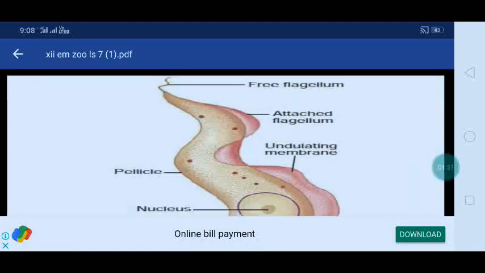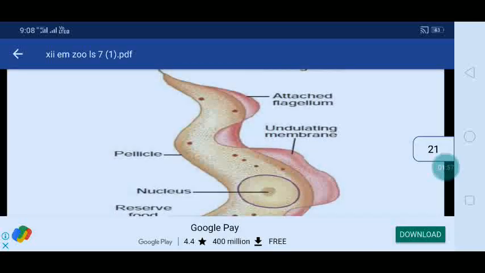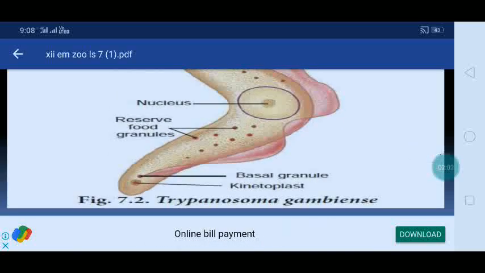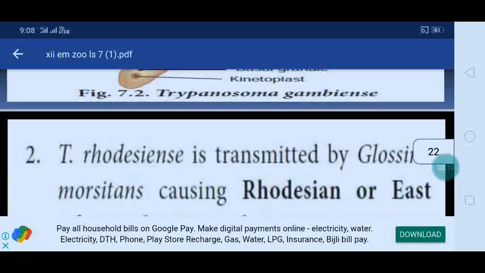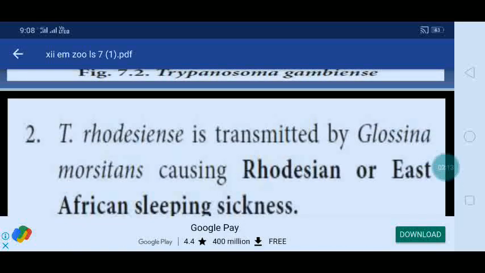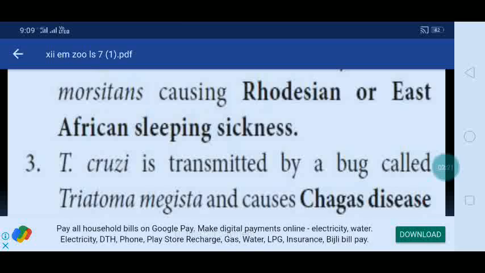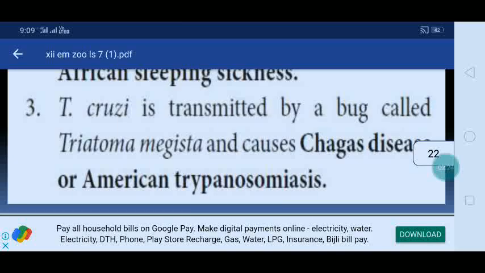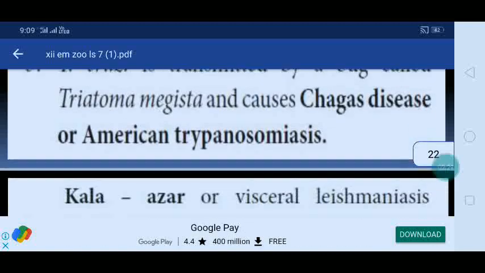You can see the diagram of this one: free flagellum and attached flagellum, undulating membrane, pellicle, nucleus, the reserve food granules, basal granule, and kinetoplast.